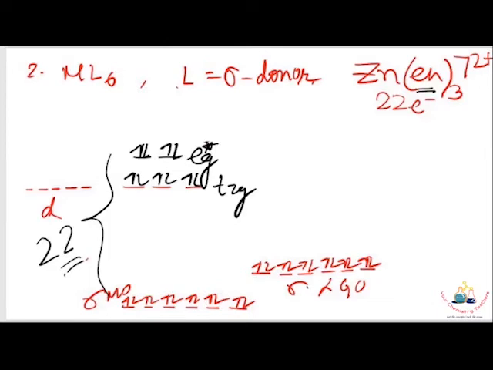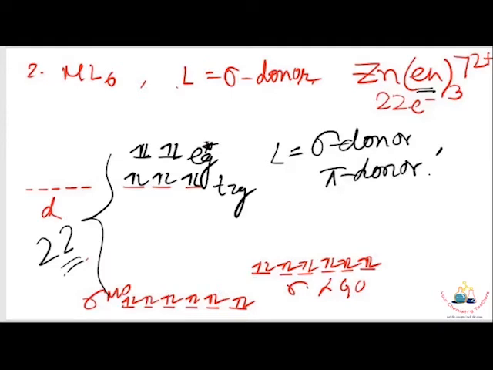Again, when the ligand is a sigma donor as well as pi donor, then eg star as well as t2g star become very much antibonding in character.